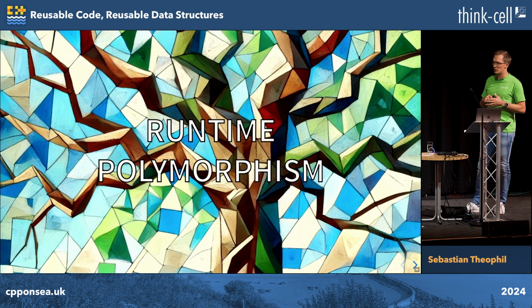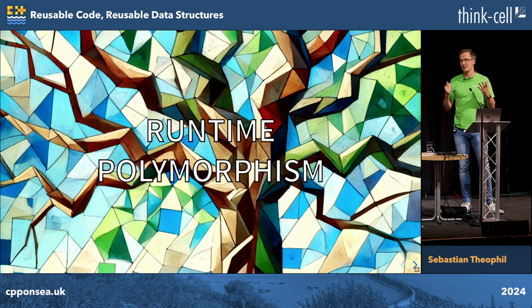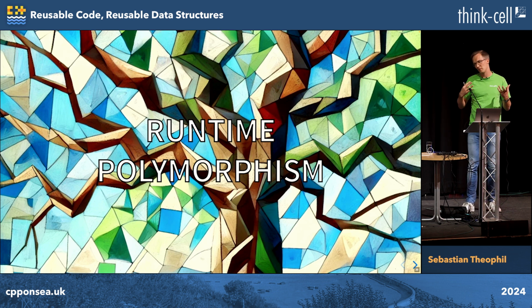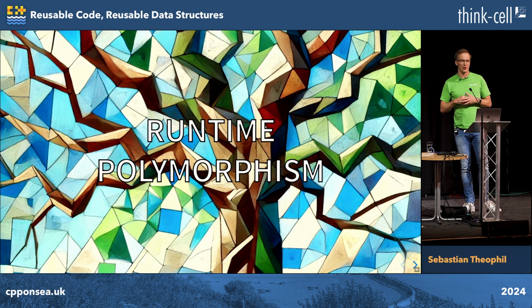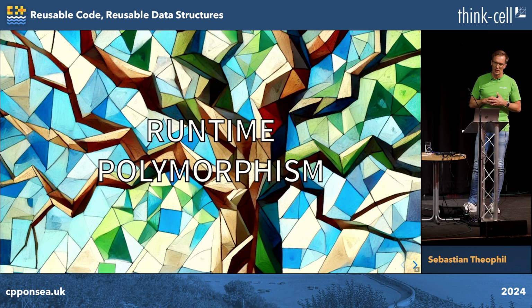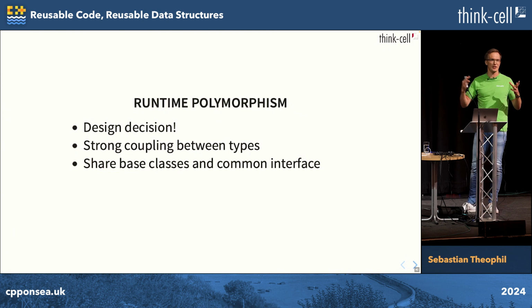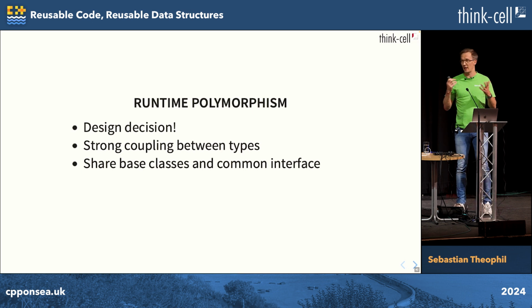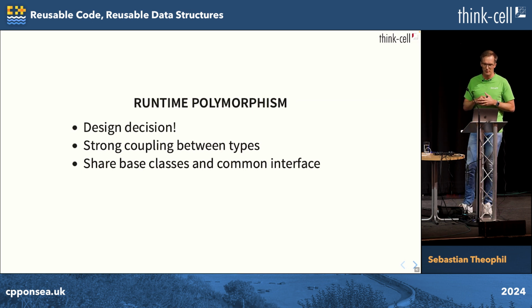Inheritance or runtime polymorphism, by contrast, that's a design decision. That creates a structure that has implications for your entire code base. So that's something that we should think a bit about before we decide to model our problem using runtime polymorphism. It creates a strong coupling between all the types that are part of that hierarchy. They now all share the same base classes and that common interface the base classes provide.